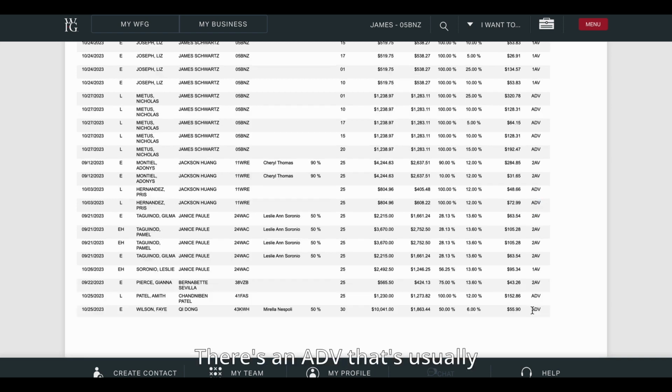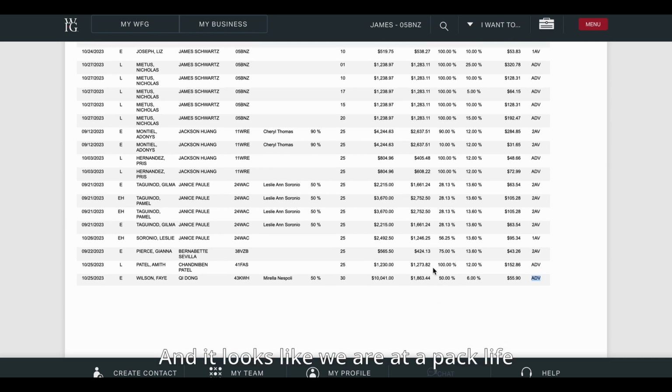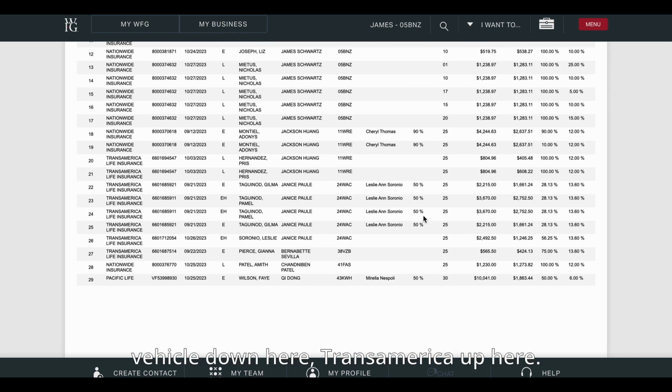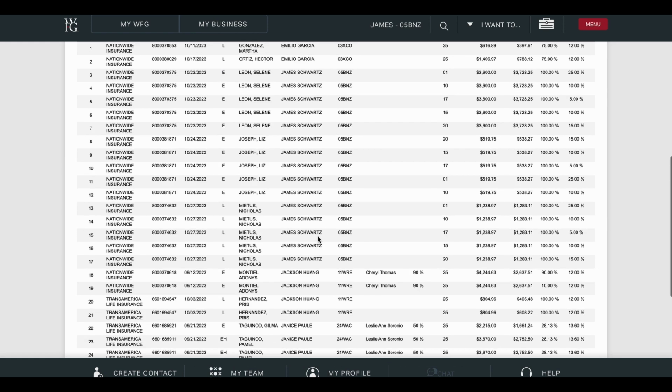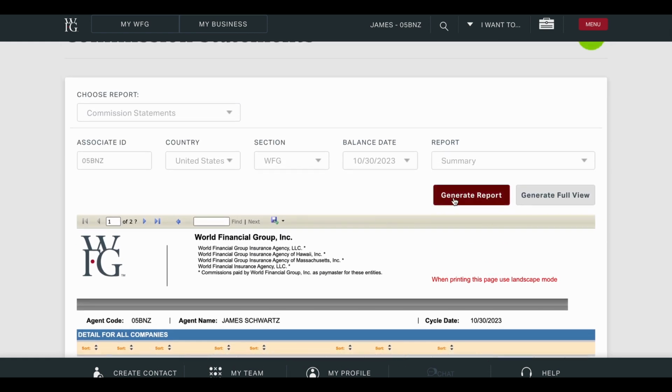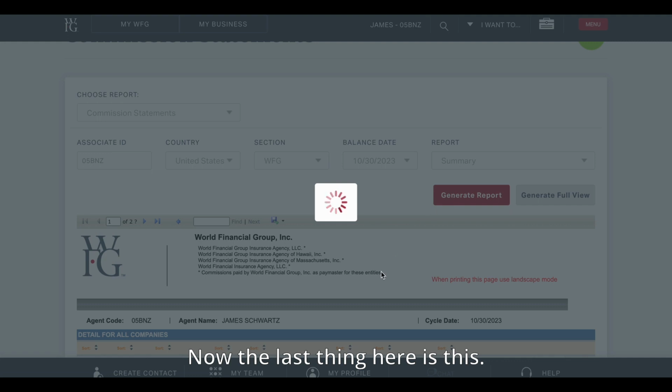Let's see right here, there's an ADV that's usually a Pac Life or a Transamerica. Let's scroll over and see if I'm correct here. And it looks like we are at a Pac Life vehicle down here, Transamerica up here. So you're going to see ADV, which is an advance. You're going to see first advance and second advance. So I hope that makes sense to you guys. Now, the last thing here is this.